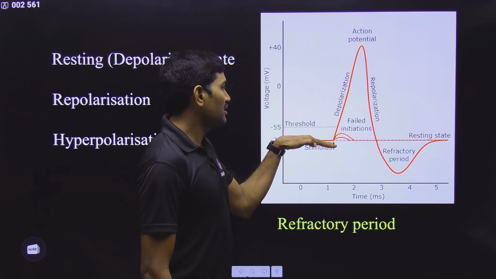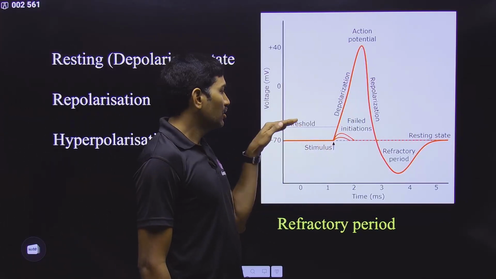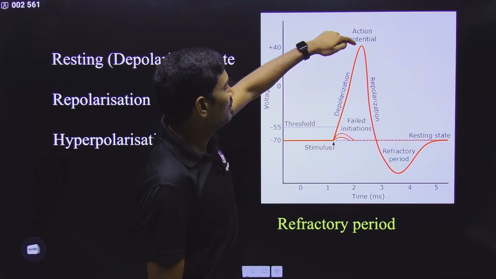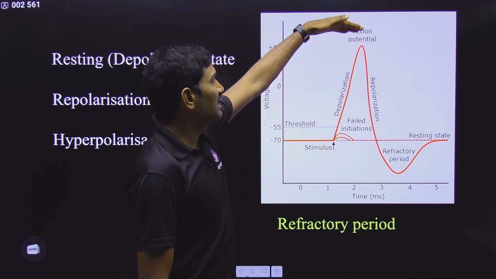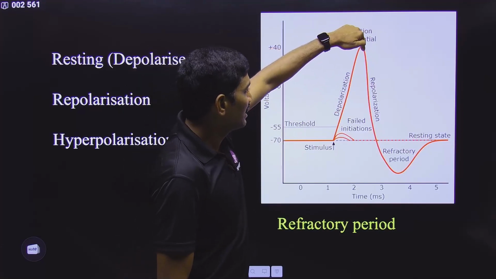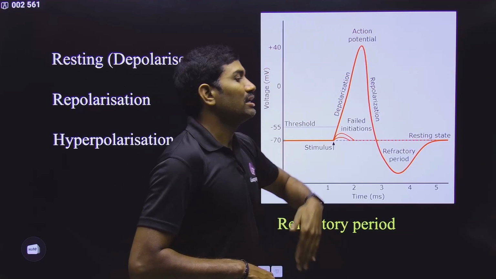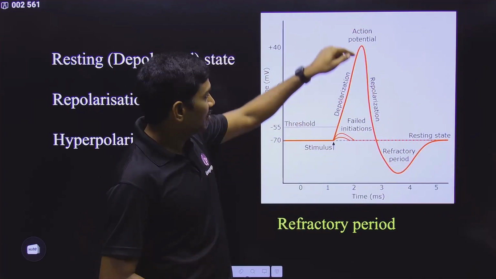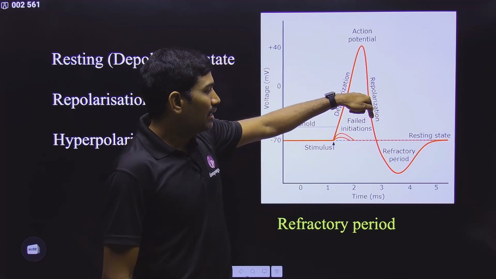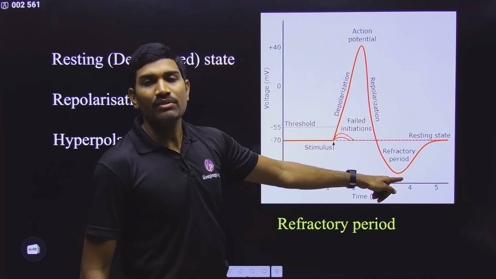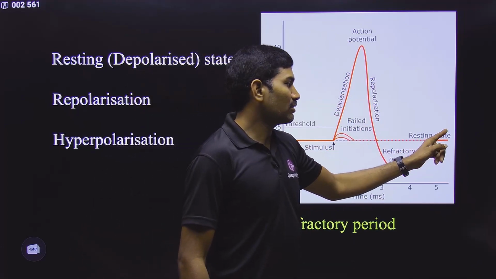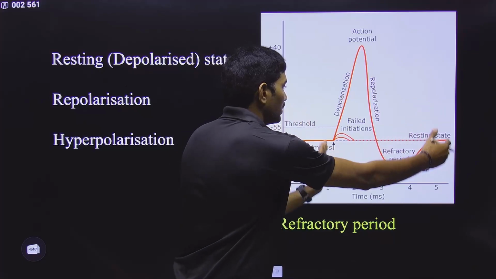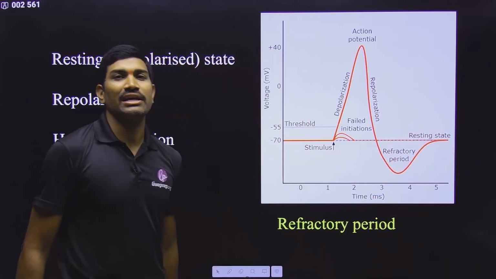This is the normal condition, and here this is the stimulus. Once it reaches the threshold, then only it will undergo depolarization. This highest point is called the action potential, and that particular segment again induces depolarization in the next one. This segment comes back to normal, repolarization, but it goes up to a hyperpolarized state, again coming back to the normal resting state, and now this entire time period is called the refractory period.